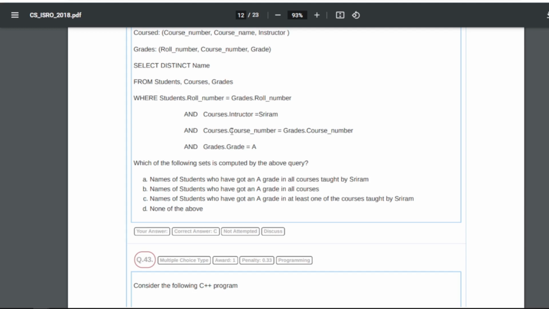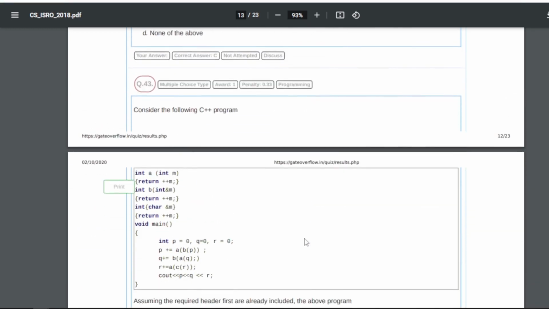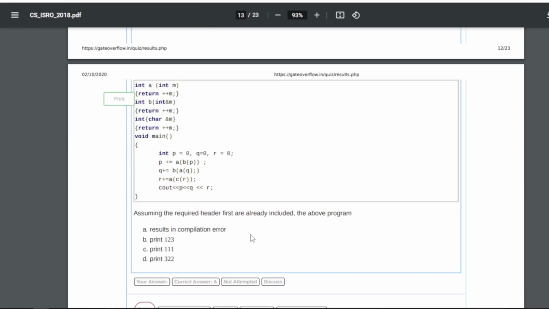If you run this query you will get this answer. Now question number 43, we have been given a C++ program, assuming the required header files are already included. The above program results in a compiler error. If you solve this you will get the same answer, that this particular program results in a compiler error.